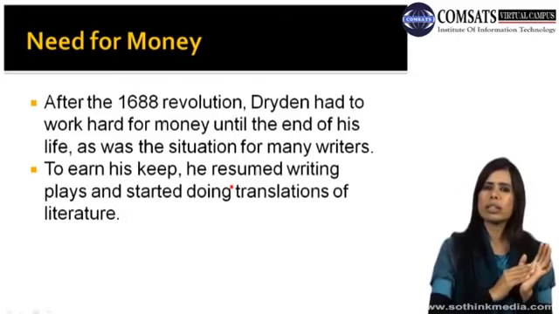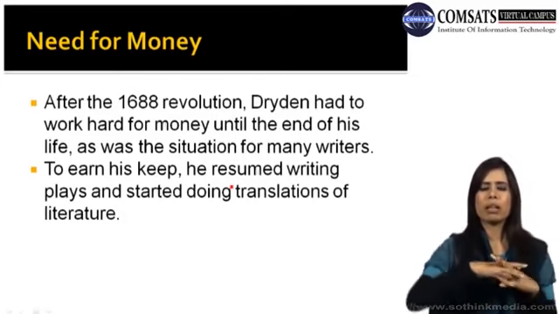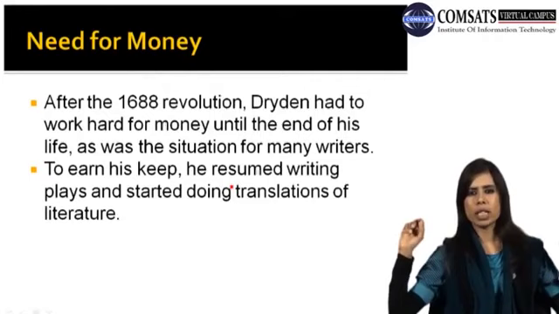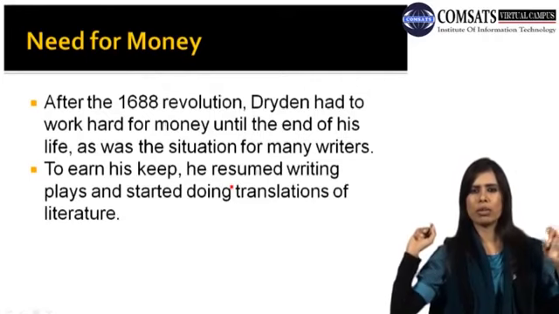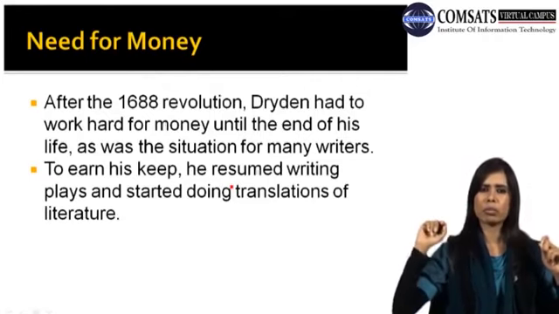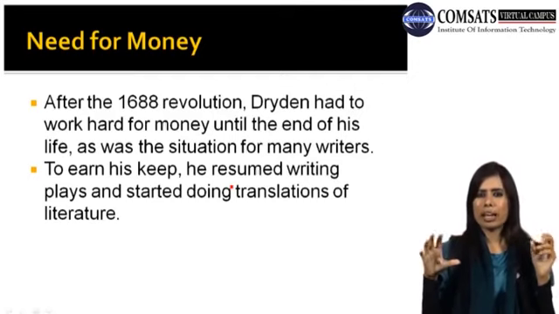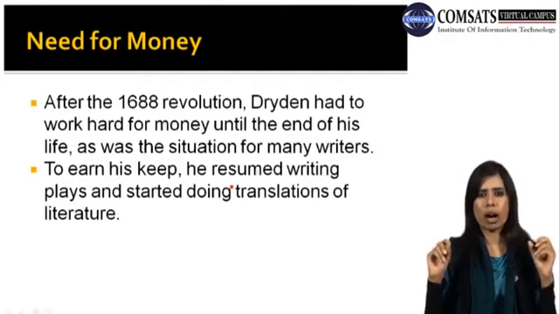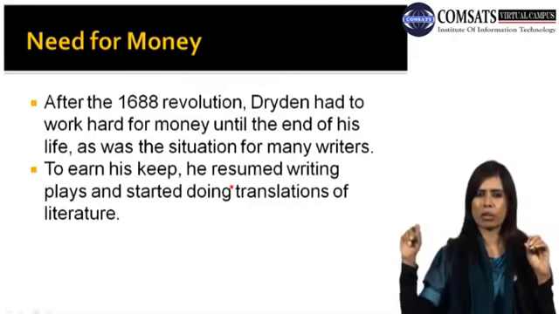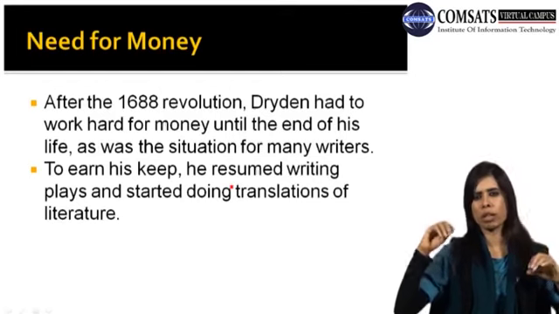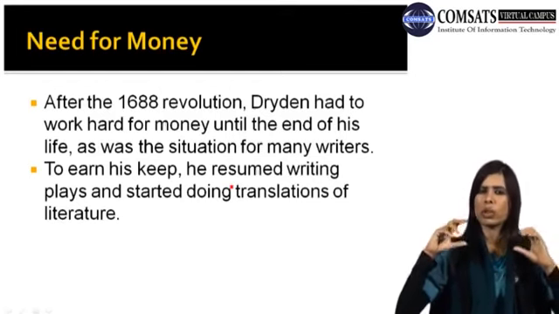Dear students, when there was a revolution in 1688 and Mary and William came into power, he faced financial problems. That is why he had to work hard for money and go through that struggle till the end of his life. That was a very common trend of that time: people used to write things for money purposes.